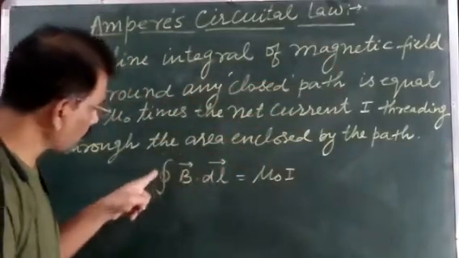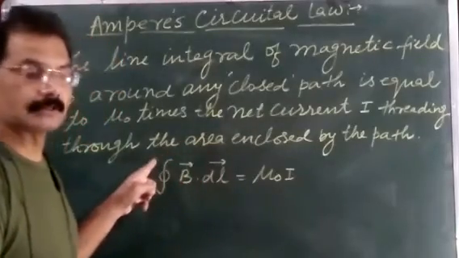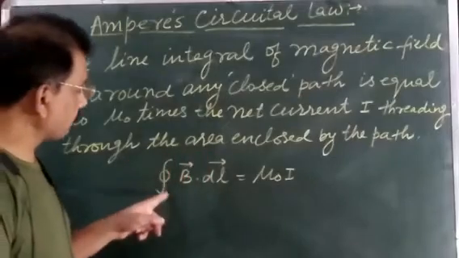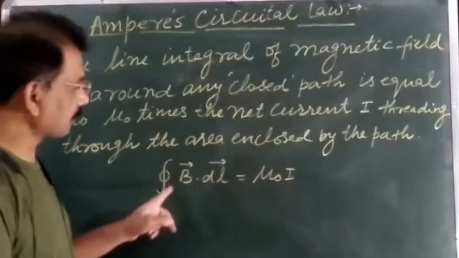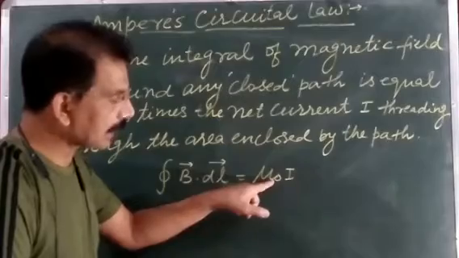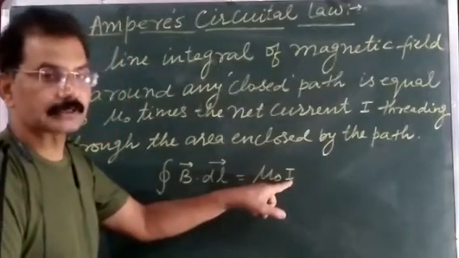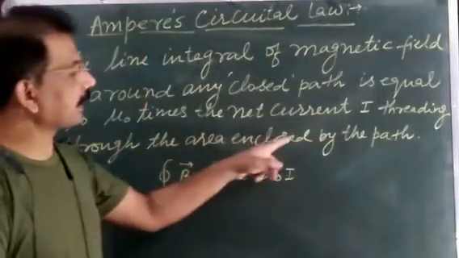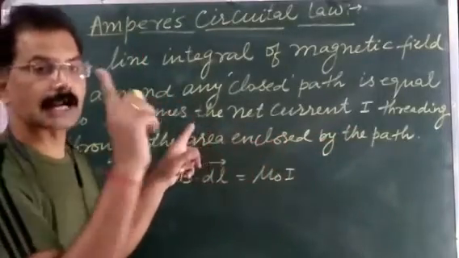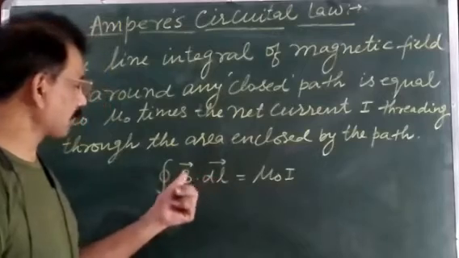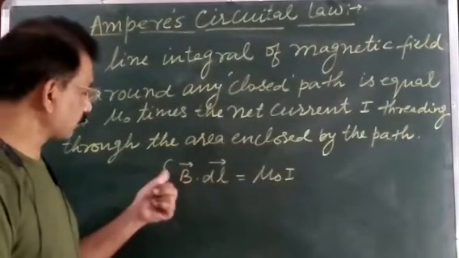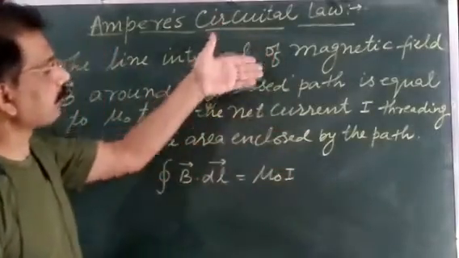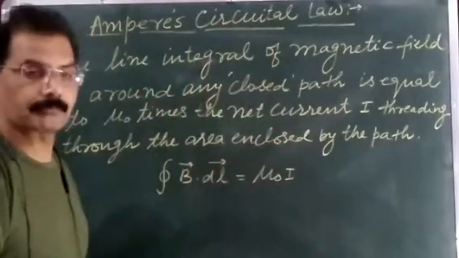By this statement, it is equal to mu naught times the net current I threading through the area, or the net current enclosed by that path. So simply in mathematical form, the closed integral of B dot dl is equal to mu naught I. This is the statement of the Ampere circuital law.